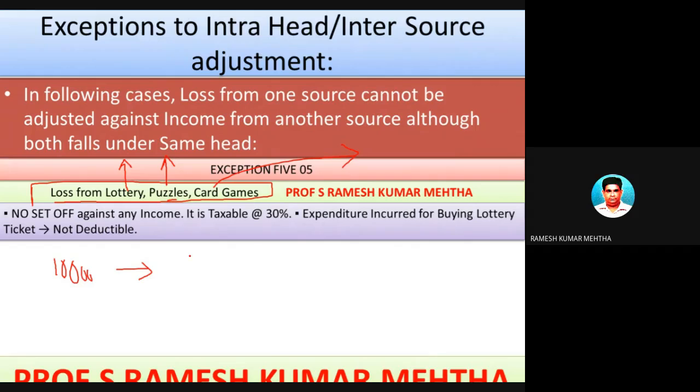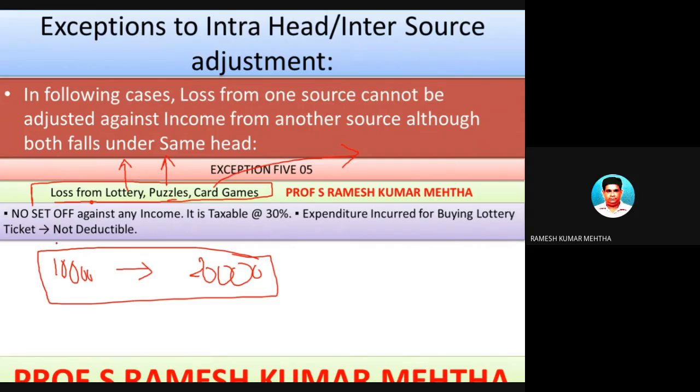So for participating in a puzzle-solving competition, you paid some 20,000 rupees and could not win a single prize, and you lost the entire amount. Card games: you participated in card games because you are a club member, and you lost 20,000 rupees. So we are talking about losses under these heads, that is, loss from lottery, puzzles, card games, etc. Similar types of losses, like betting.